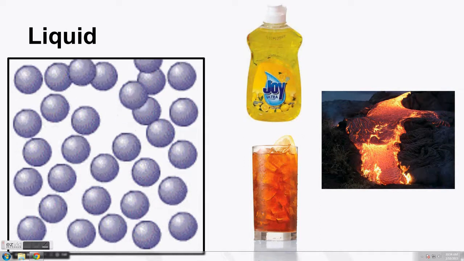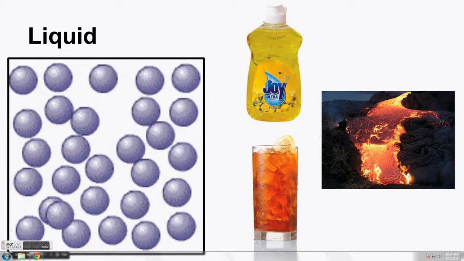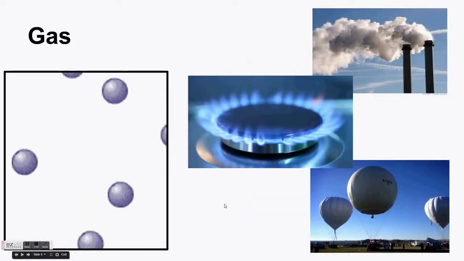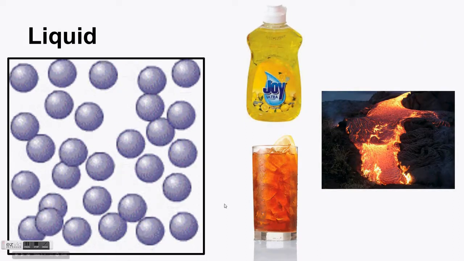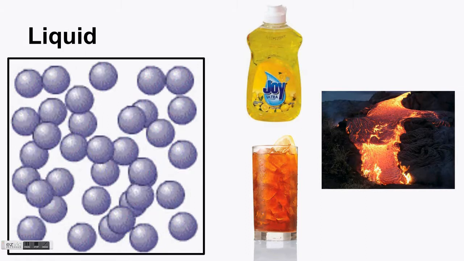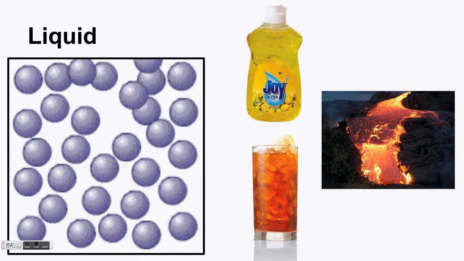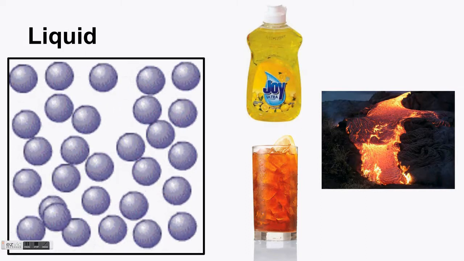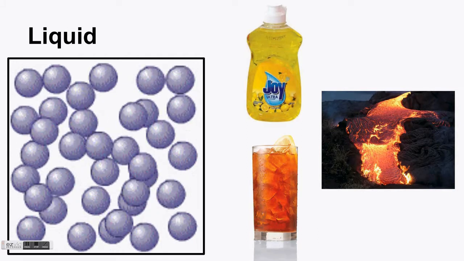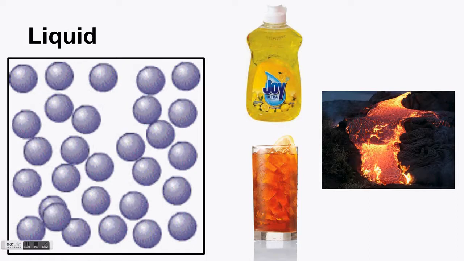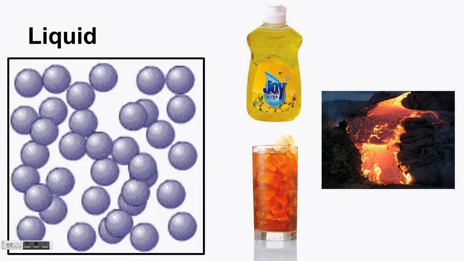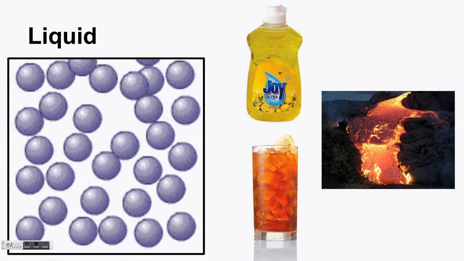When matter has high enough energy, it becomes a liquid. A liquid has a definite volume that will not change, but its shape will change based on its container. For example, pour a liquid into a square glass and it takes the shape of a square. Pour a liquid into a round glass and it becomes round. However, 300 milliliters of a liquid will still be 300 milliliters regardless of the container used.